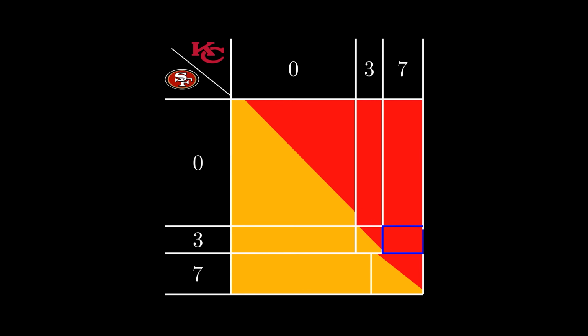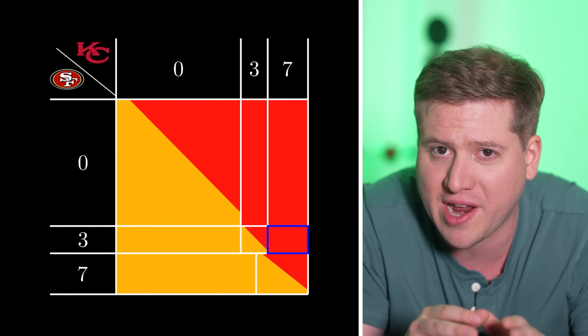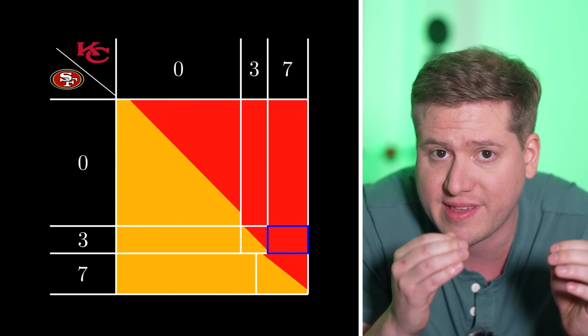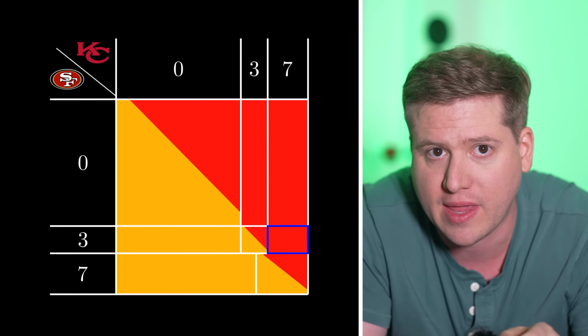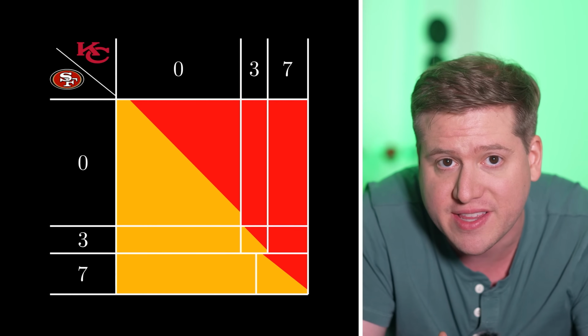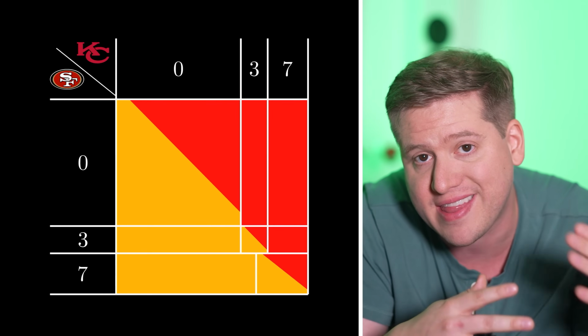Importantly, the same is not true of the 3-7 box. It is totally reasonable for the 49ers to kick a field goal in this situation. In fact, this is the box that the actual game ended up in. They didn't know the Chiefs would score a touchdown. If they had gone second and seen the Chiefs touchdown, they never would have kicked that field goal.